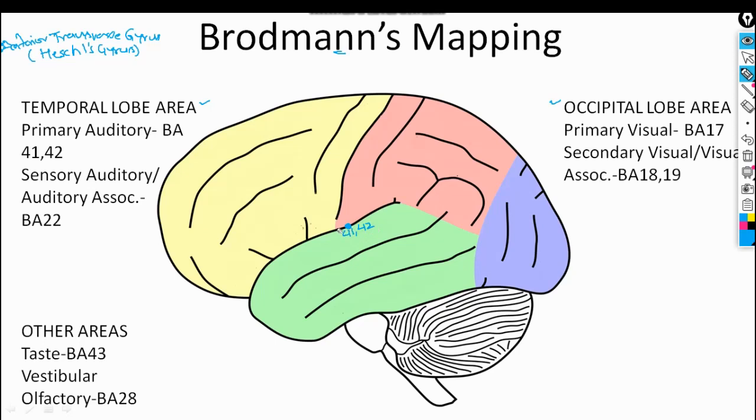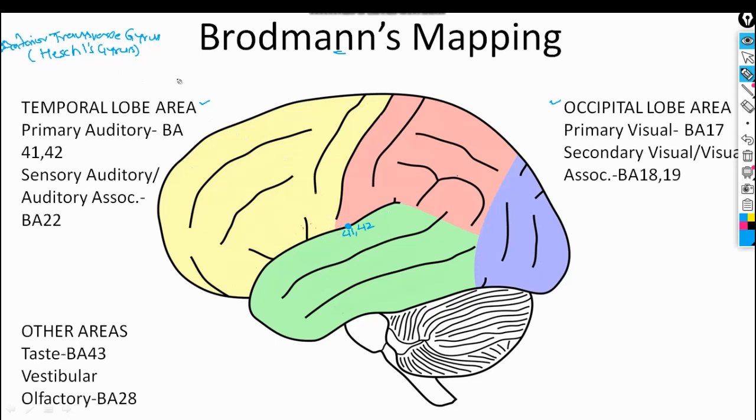To see this anterior transverse gyrus, you have to reflect the upper lip and the lower lip of this lateral sulcus. When you reflect them, in the deeper part you will see this anterior transverse gyrus.